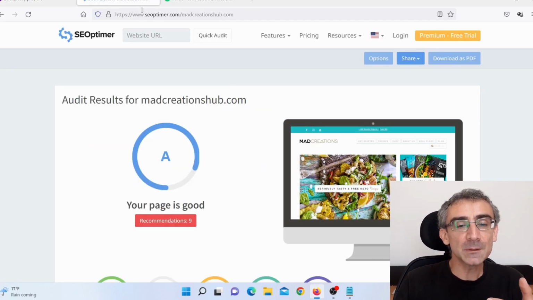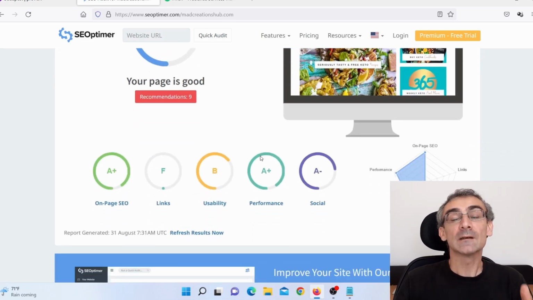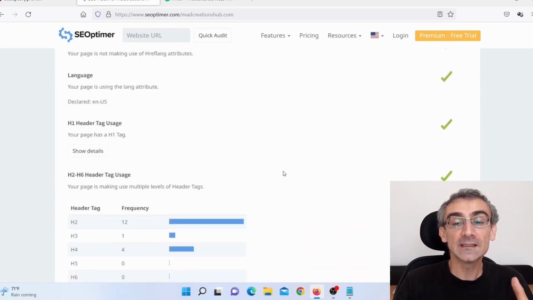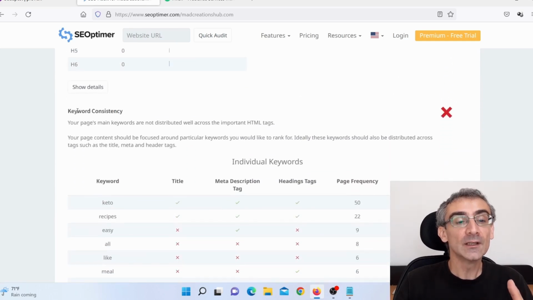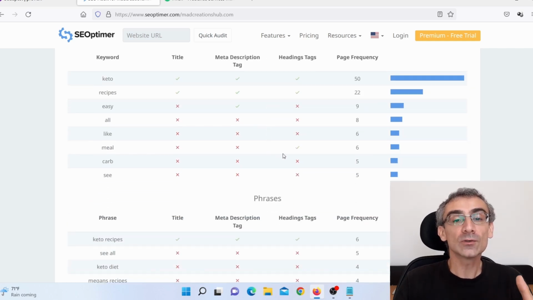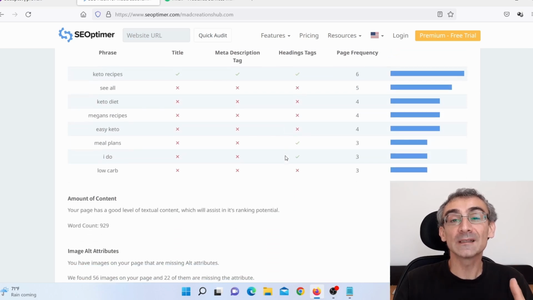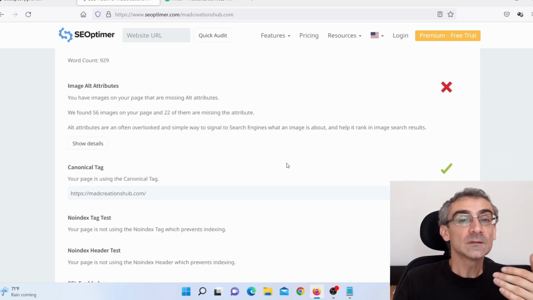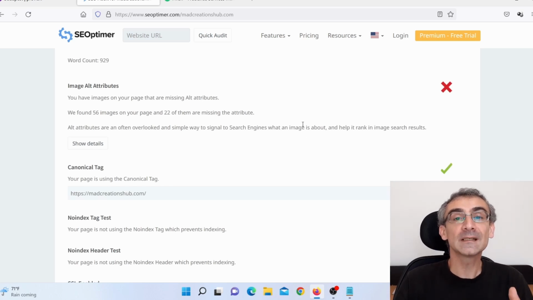You just gave them this report totally free. And what you can do is you can actually offer your client to fix these issues for them. As you can see here, you can fix keyword consistency on their website. You can also fix some things that are good, but they could be better. So you can offer to do that for $20, $30, $50. And because it is not that expensive and they need that to be fixed, they will actually pay you to do that.